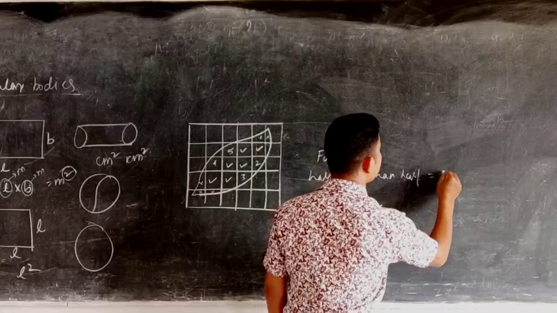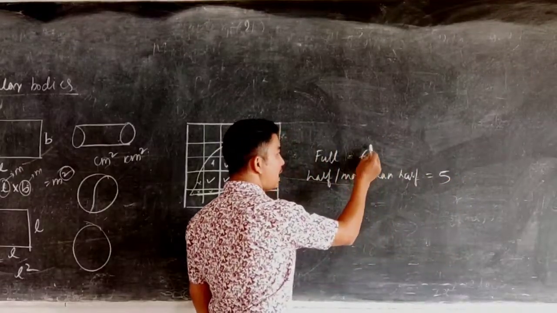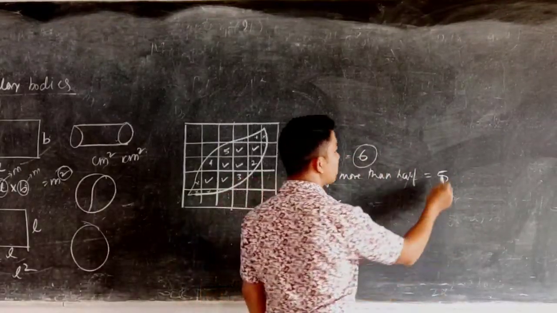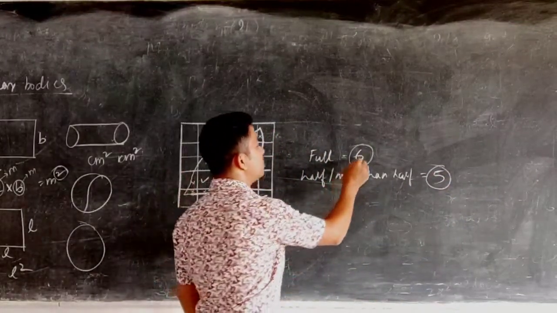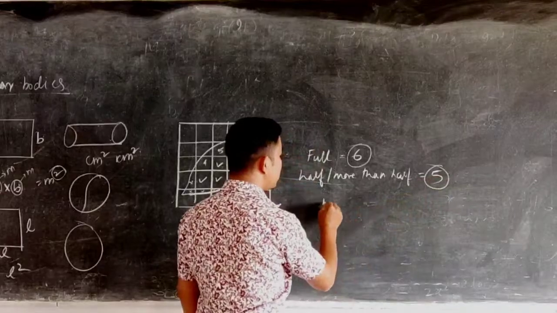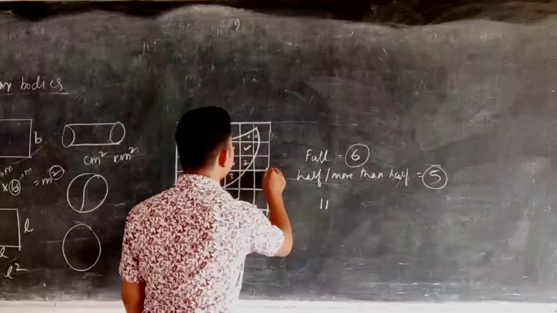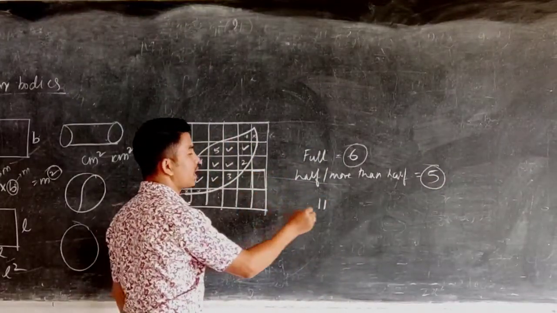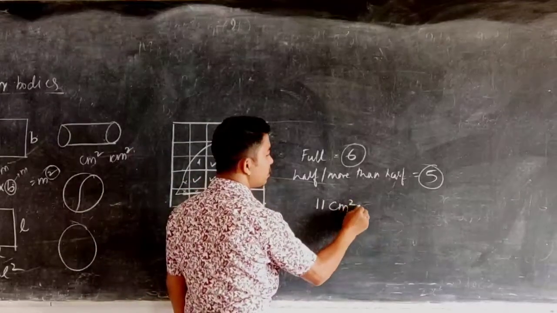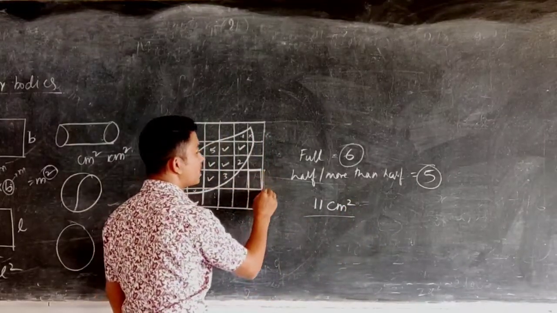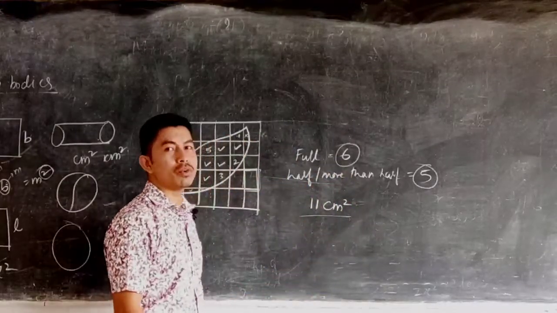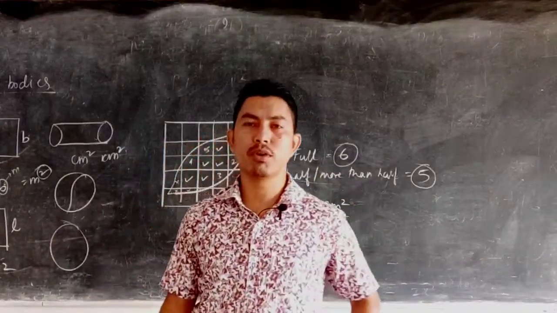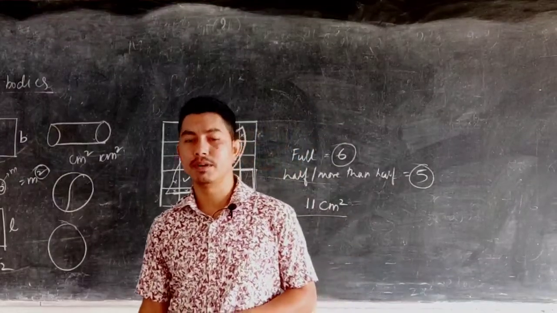So how many do I have? I have 5. So what you will do is add the total full boxes and the boxes which are equal to half or more than half. So I have 6 plus 5, which gives me 11. Now each of these squares, if it is a 1 centimeter square, then I write this as 1 centimeter square. If it is 1 meter square, I write it as 11 meter square. Okay, so that is how we find the area of irregular bodies with the help of graph paper.